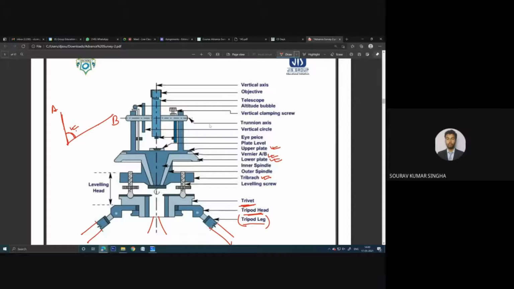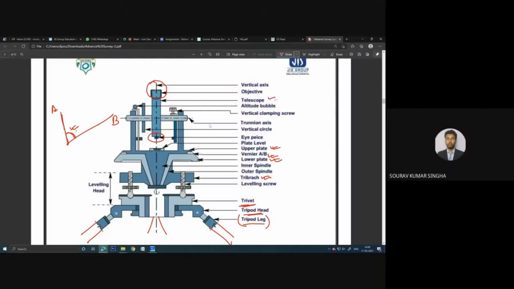The telescope is actually in the vertical direction. In the lower side you need to watch, and the upper side is the object side. You need to watch at the eyepiece, and from this objective, the object vane, you can see the material which you need to bisect.